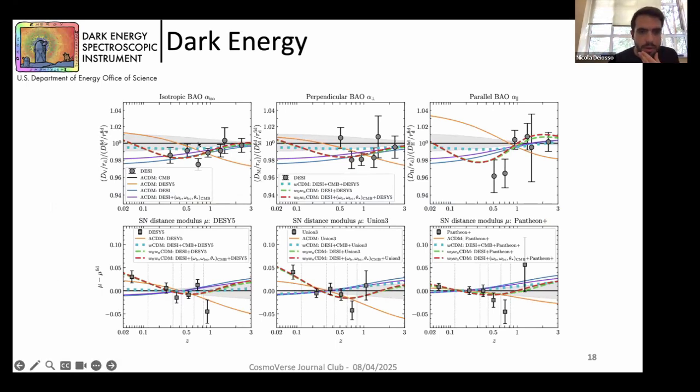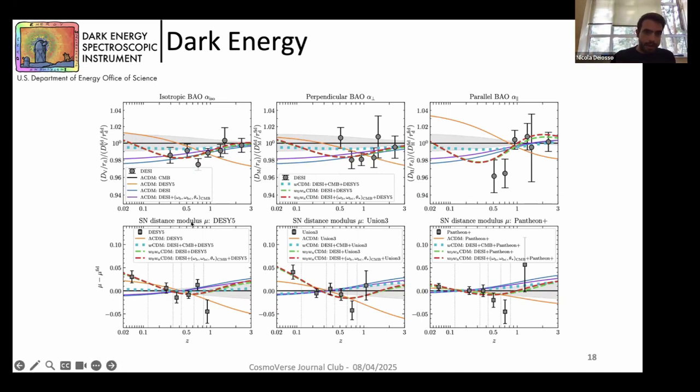But for example, let's take a look at this plot. In the upper panels, I know that these plots are quite chaotic. I will try to describe it in a reasonable amount of time. The black solid line indicates ΛCDM from Planck, so the Planck measurement, with the gray band indicating the uncertainties at 68%.